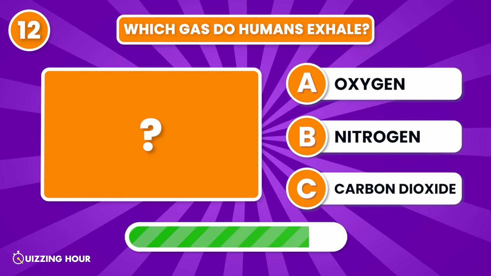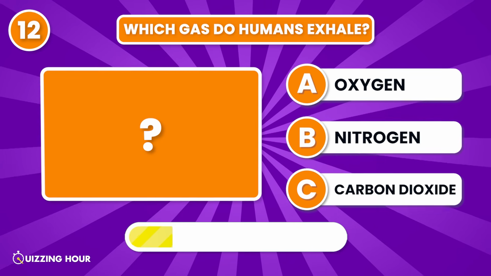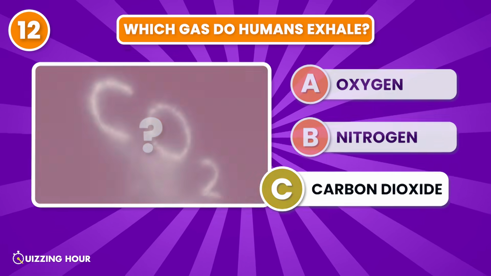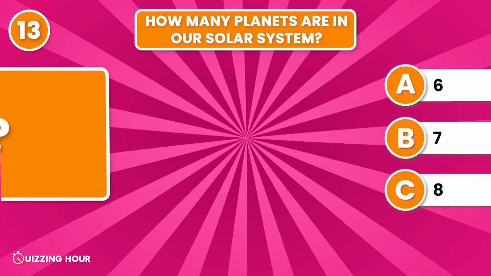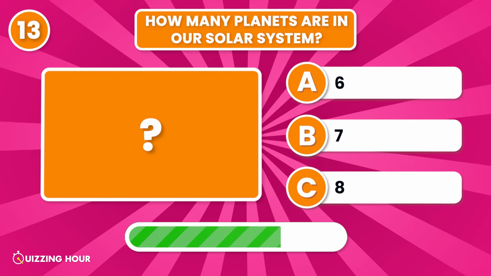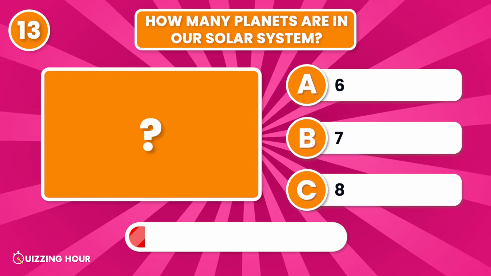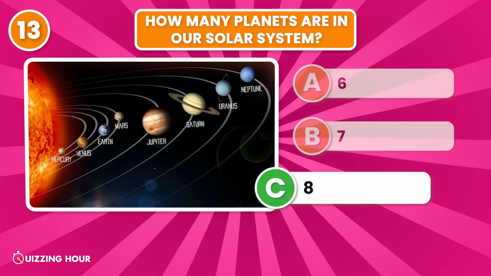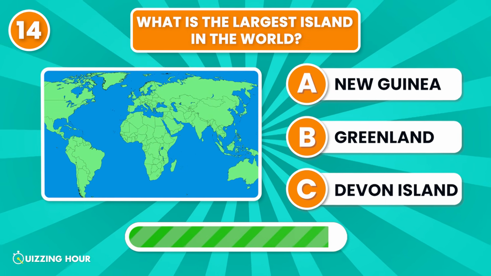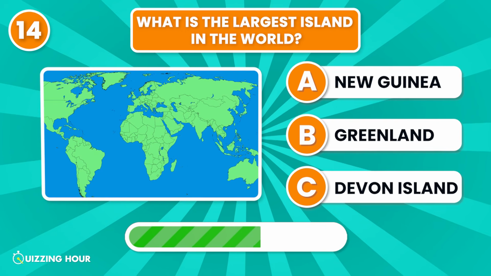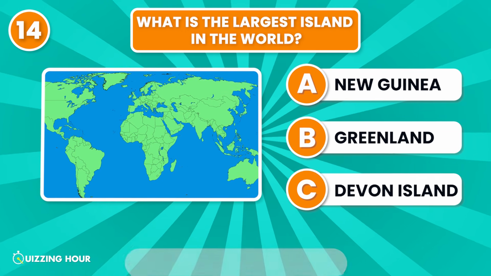Which gas do humans exhale? Carbon dioxide. How many planets are in our solar system? 8. What is the largest island in the world? Greenland.